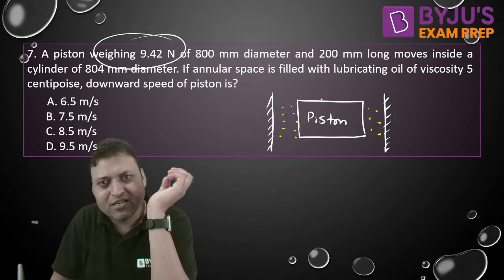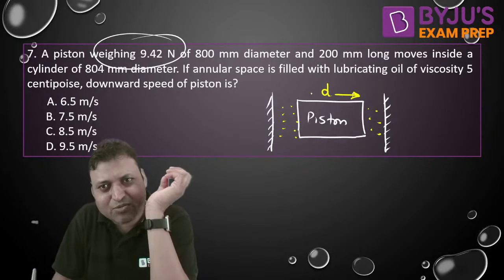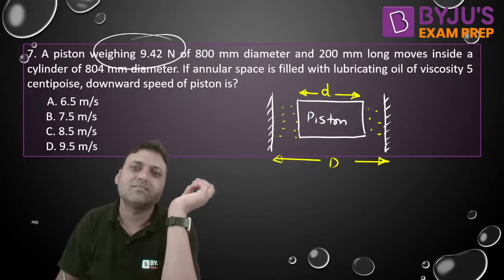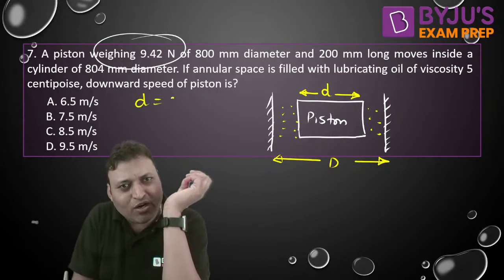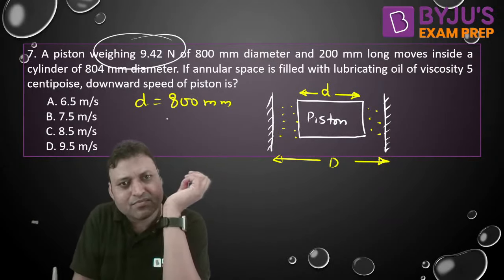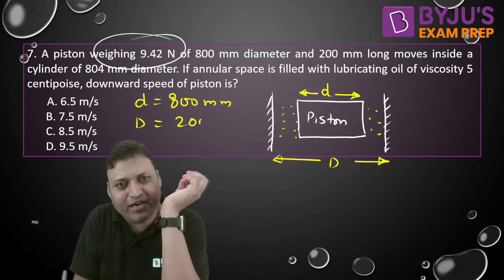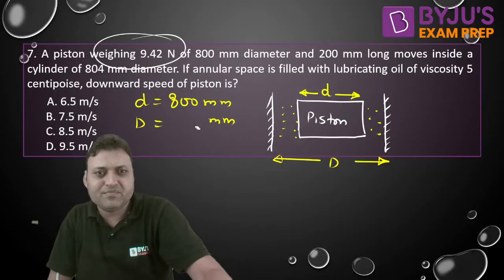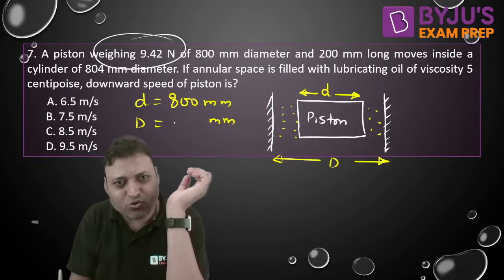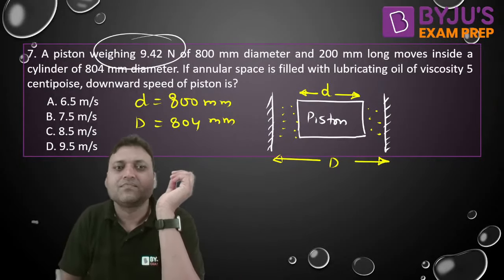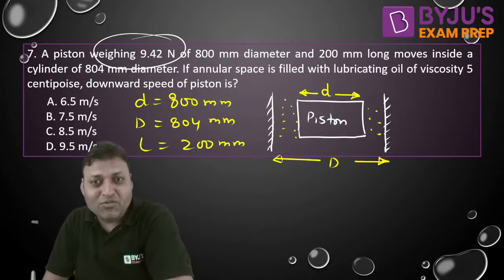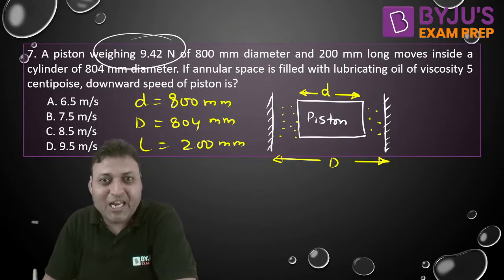The diameter of the piston is, let us say, small d, and the diameter of the cylinder is, let us say, capital D. So small d is equal to 800 mm and capital D is equal to, sorry, 804 mm. And the length is 200 mm. Now the space is filled by a lubricating oil.